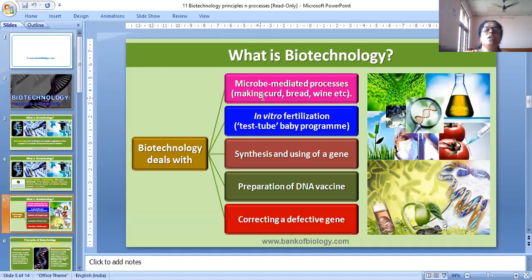Biotechnology deals with microbe-mediated processes like making curd, bread, wine, etc. In vitro fertilization, that is test tube baby programs, synthesis and using of a gene, preparation of DNA vaccine, and correcting a defective gene. See, these are the topics we discussed in this lesson. Correcting a defective gene. Test tube baby is also shown here.